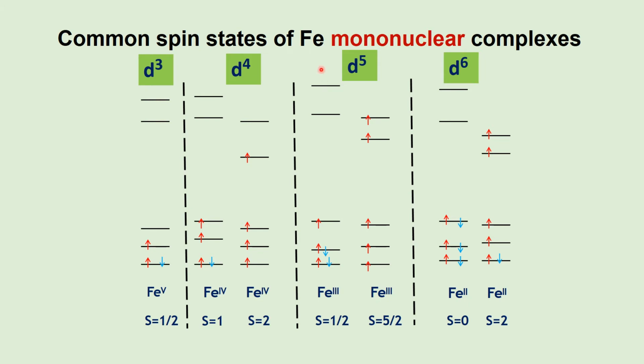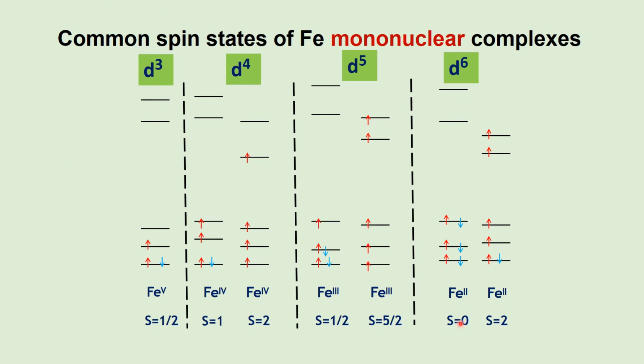For example, iron mononuclear complexes. There are different iron complexes. They have different isomer chemical shifts. Why do they have different isomer shifts? Because of the differences in the electronic arrangement.